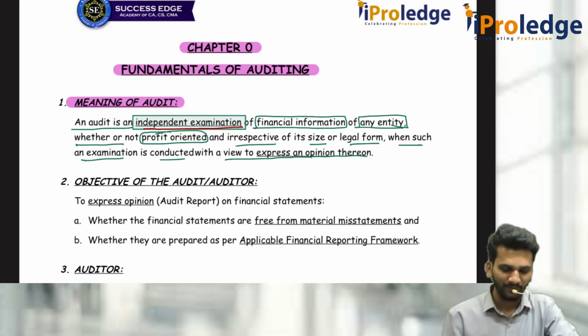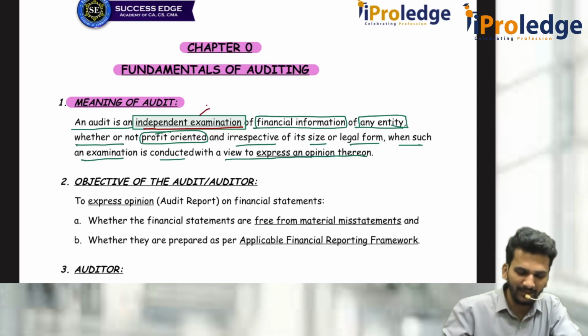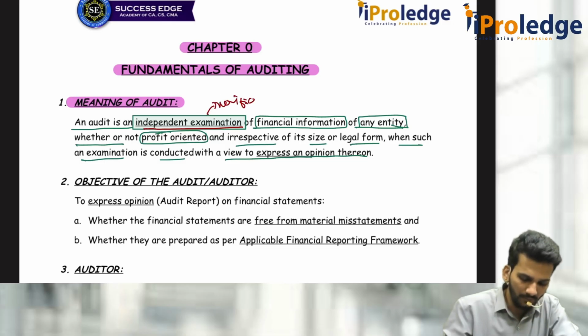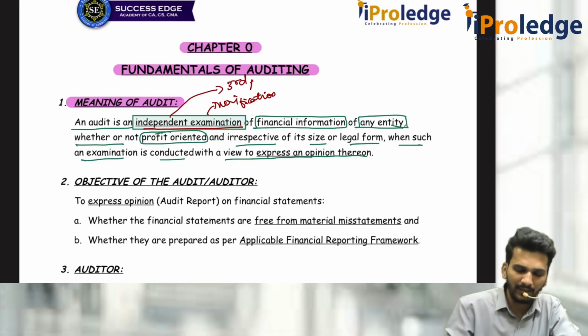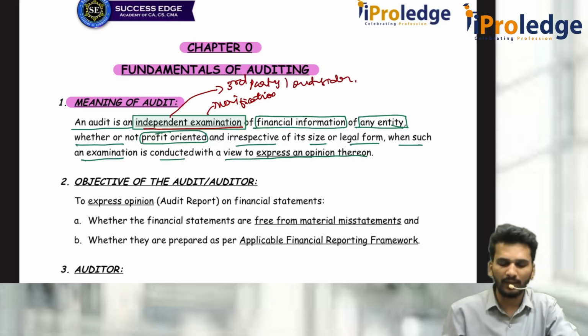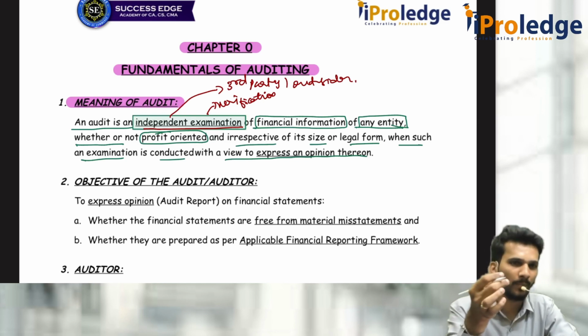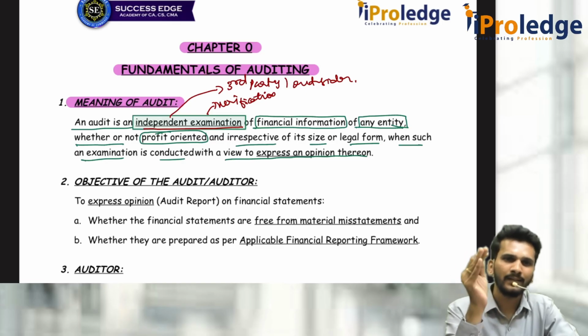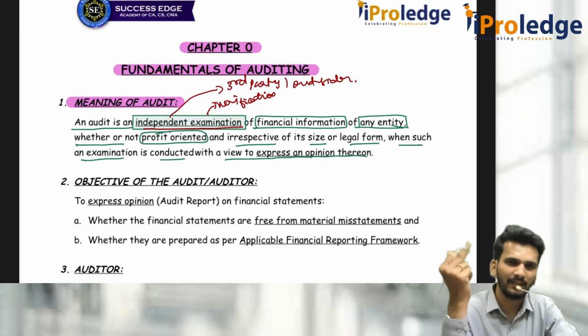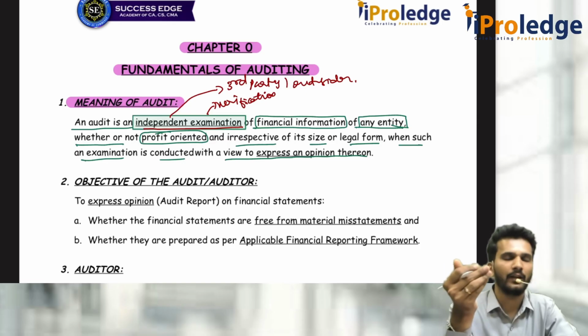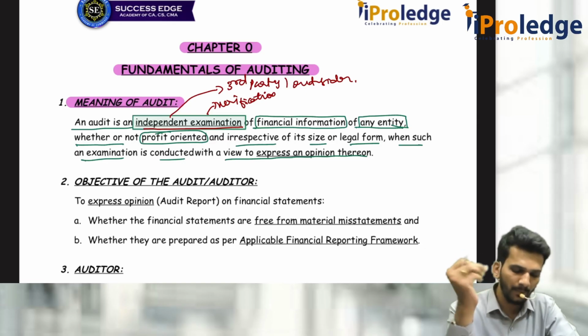Okay, coming back. It is an independent examination. Independent examination means an examination, as we know, it is a verification, and it is verification by an independent party. Independent party means we call it a third party or outsider. So who is an outsider? Anybody who is not connected to the company, either by way of shareholding or by way of related party or by way of any employment or by way of anything. Anybody who is totally independent. Independence means, as we are going to discuss in the next few chapters, independence of mind as well as independence of appearance. Both have to be present with respect to independent examination.